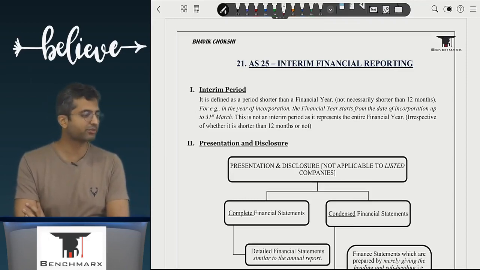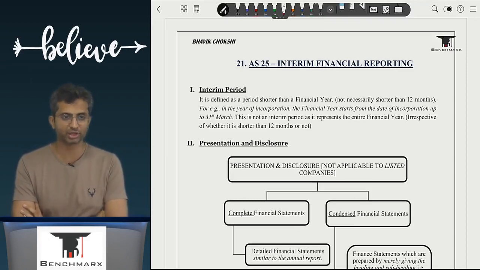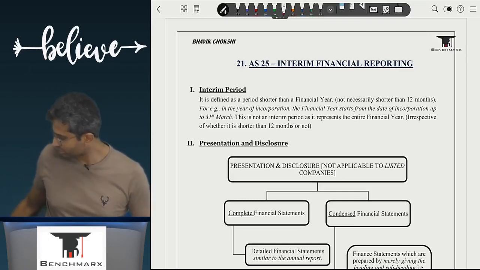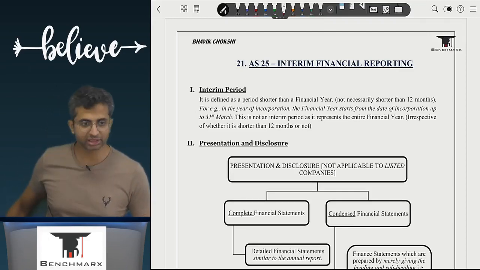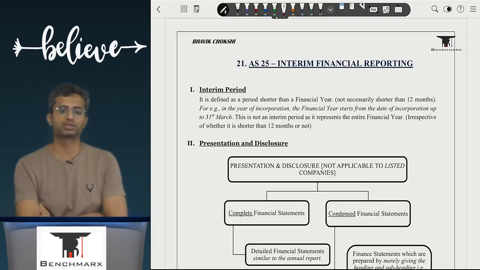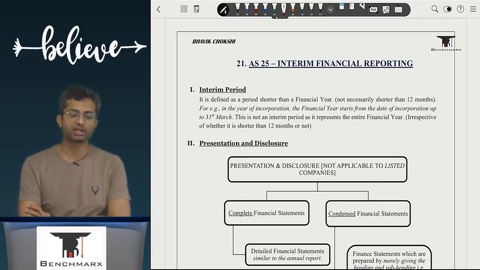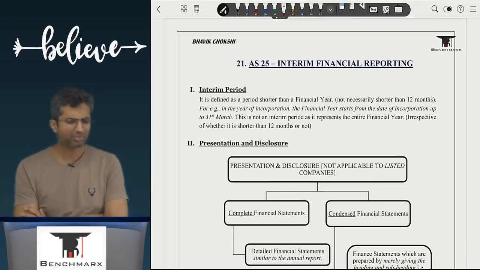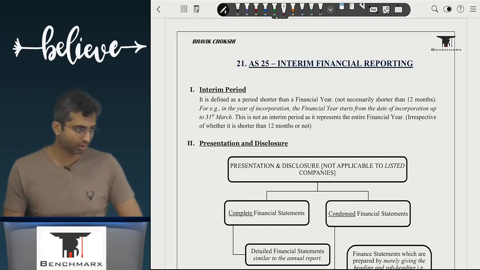Now this is one of the relatively new standards. This was earlier not there in your CA Inter syllabus. This is a standard which has now been introduced along with AS15 and AS28. These are relatively new standards. But among the three or four new standards that you have, this is the easiest of the lot. This is what you call interim financial reporting.